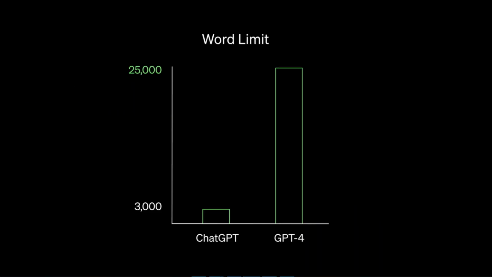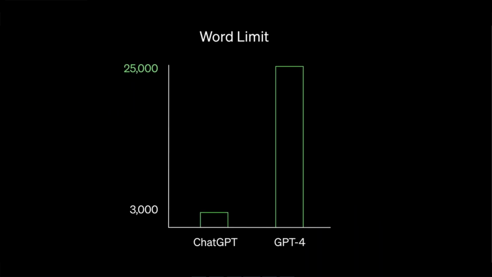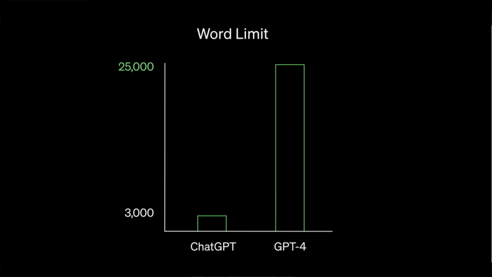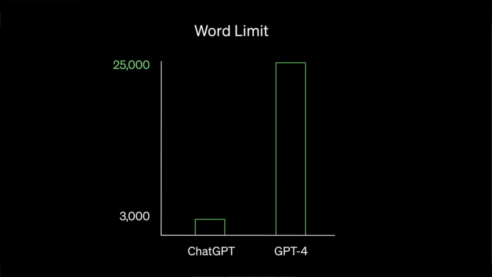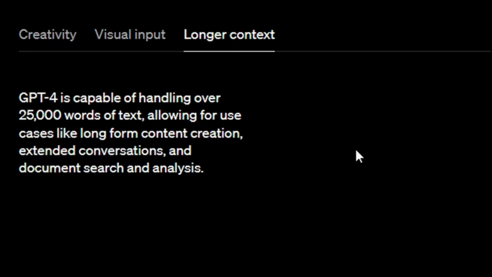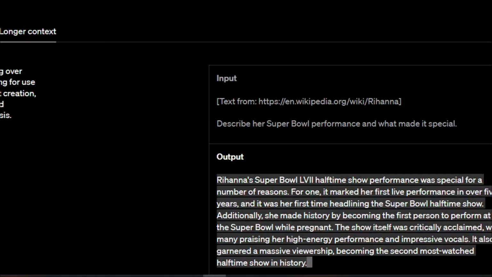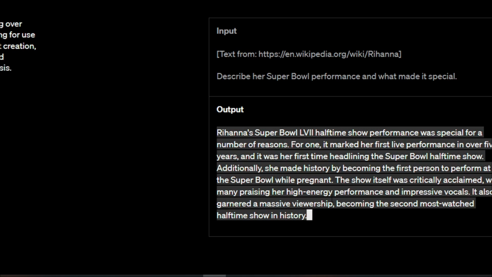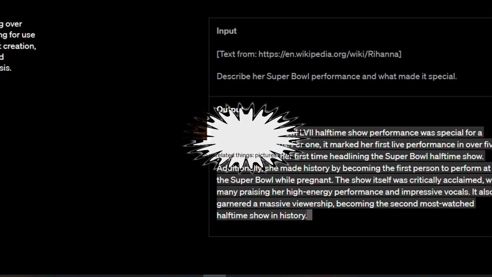The new GPT-4 is capable of handling over 25,000 words of text, allowing for use cases like long-form content creation, extended conversation, and document search and analysis. As you can see, here's an example that gets text from a link: describe our Super Bowl performance, what more than made it special. And here's the output. It can read the long-form context or long-form conversation from the link here.